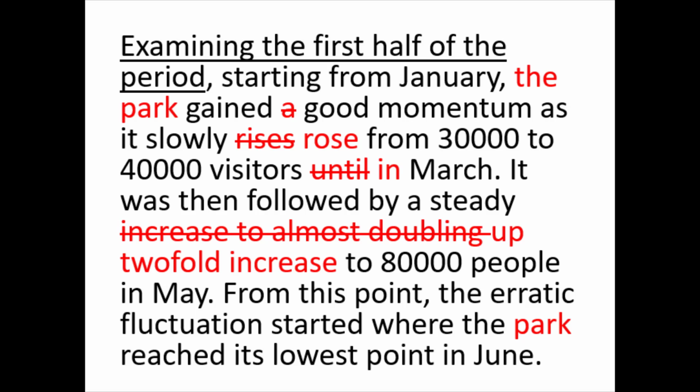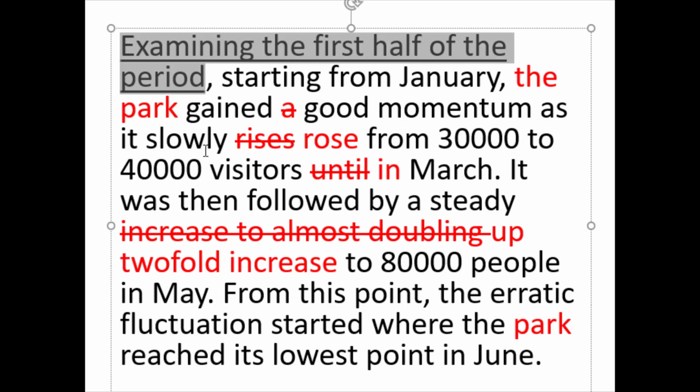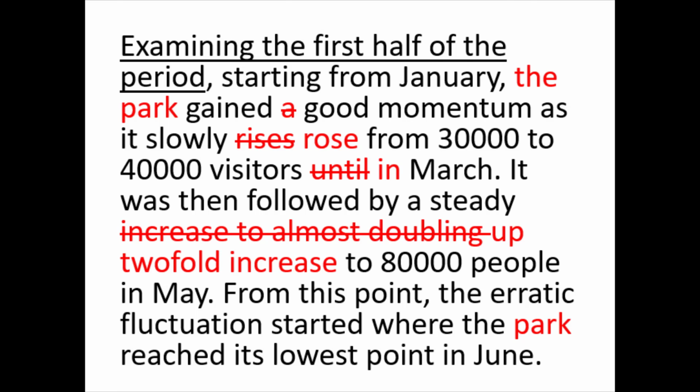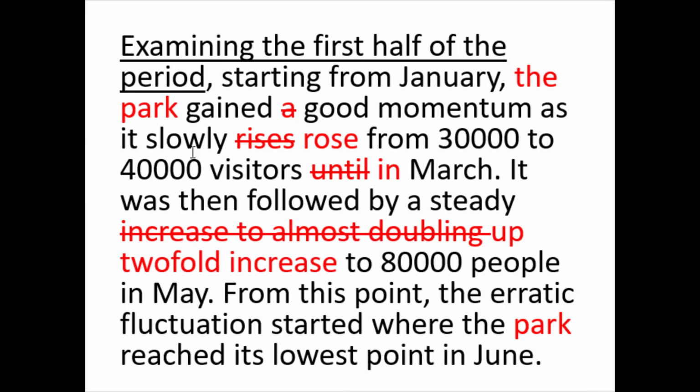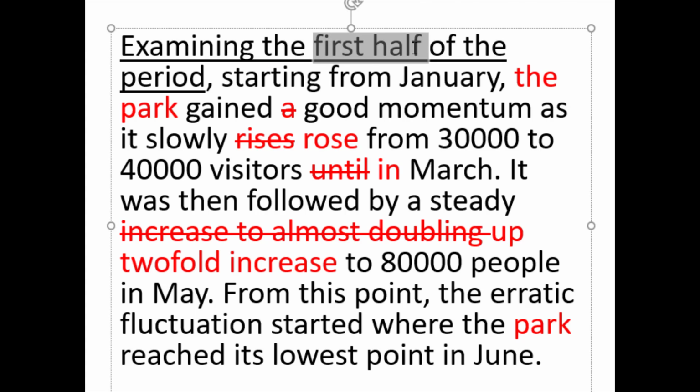And here are my thoughts. It's good that they divided the chart into 2, but make it clear what we are looking at in the first paragraph, and make it clear what we're looking at in the second paragraph. So remember I said we should divide the chart into 2? Well, then clearly state that in this paragraph we're looking at the first half of the period. So I would suggest adding this here. Starting from January, the park gained a good momentum.